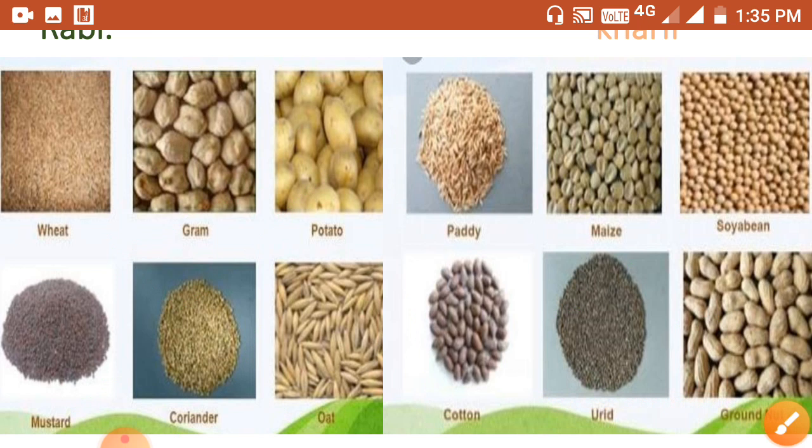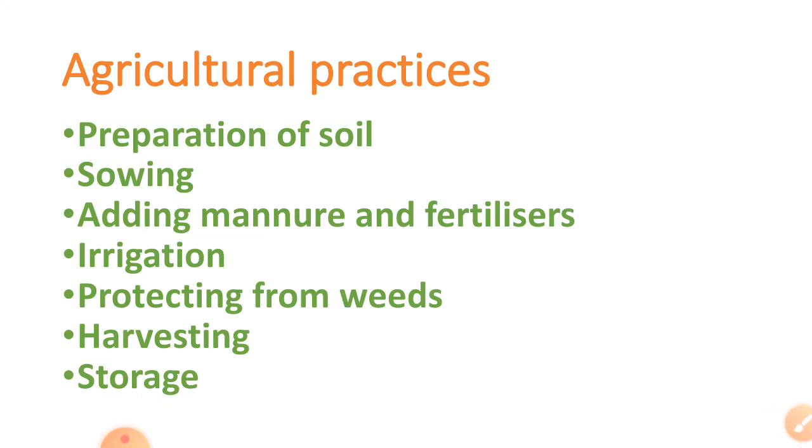Now students, we learn about agriculture practices. What are agriculture practices? Every farmer wants a good and healthy crop, right? So what does he do for growing good crops? These are the agriculture practices. Crop production requires many steps and conditions to obtain a good crop.